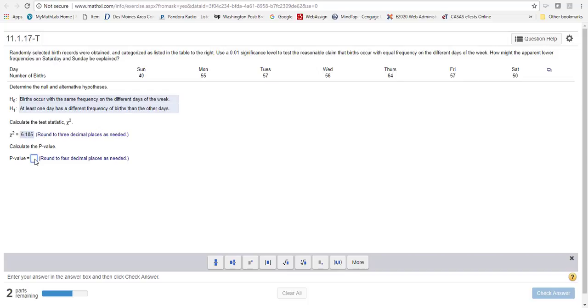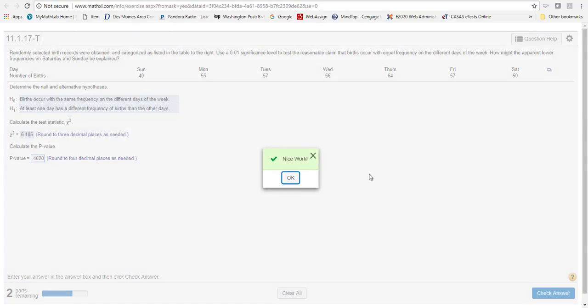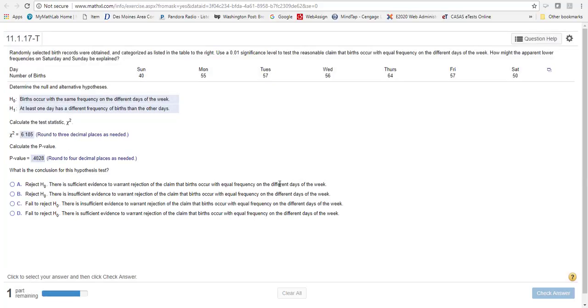And then the p-value, they want rounded to 4 decimal places, is 0.4003. And so since our p-value is not small, and the significance level is 0.01, 0.4 is not less than 0.01, so we cannot reject H0. So we're just going to look at C and D. And insufficient evidence. There's not enough evidence to reject, so we fail to reject. And that's how we do that one.